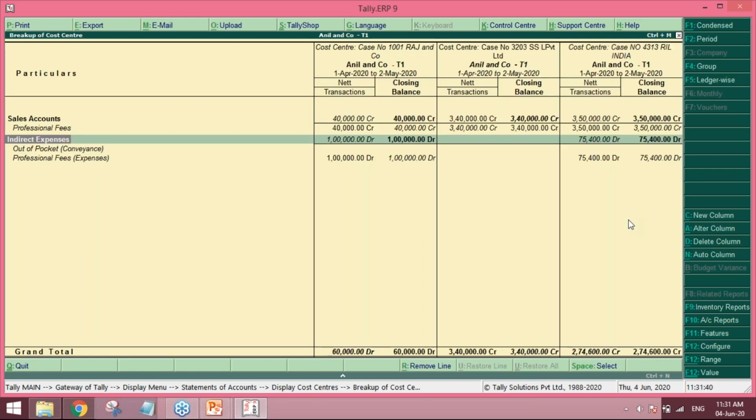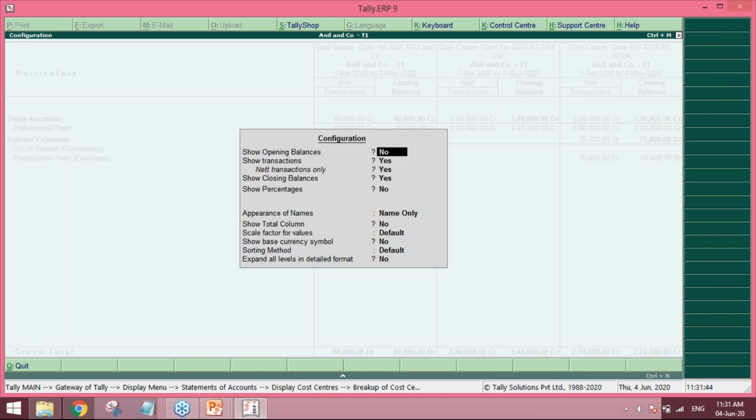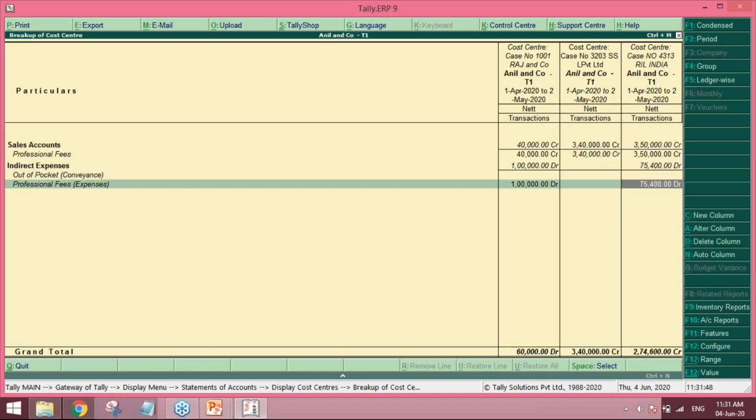So this is a better display of the report. If you see Rajan Company, SSLPL, and RIL, all the three cases, or whatever the cases are, we can get it. What is the sales, professional fees?